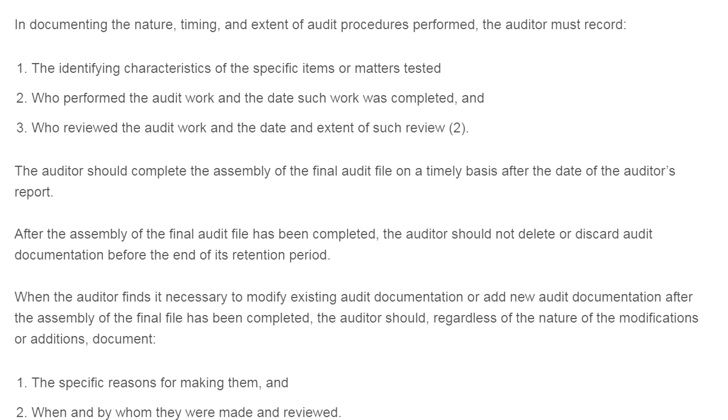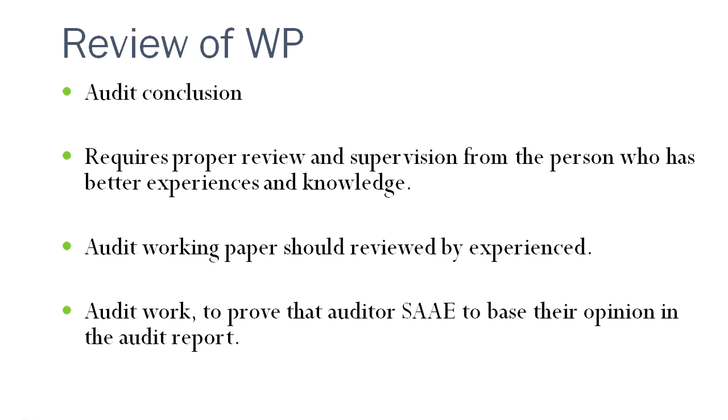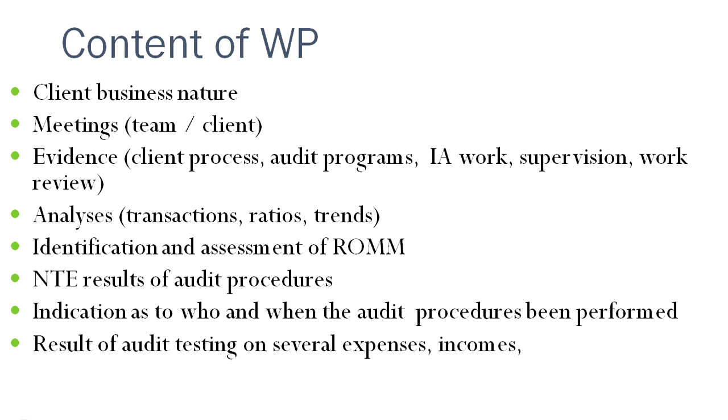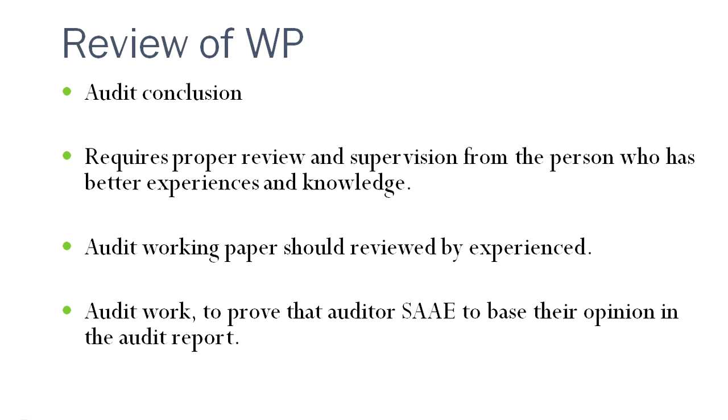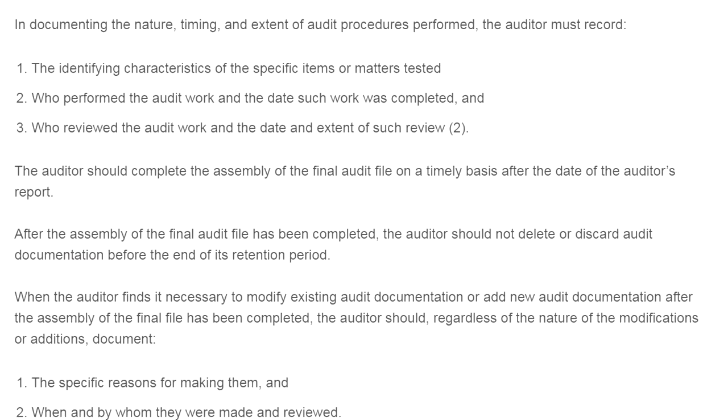Here I have shown who performed it and when it was performed. All of this has been covered, that is, they have to document the team who performed it.